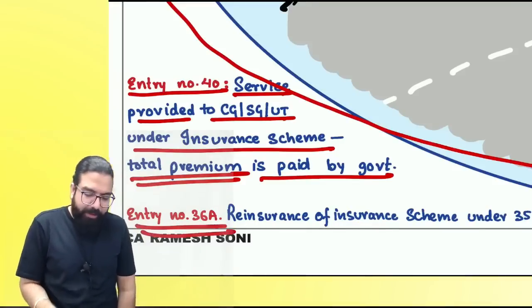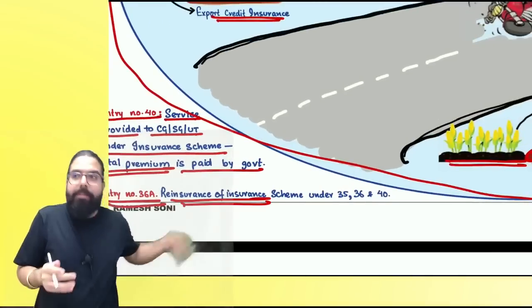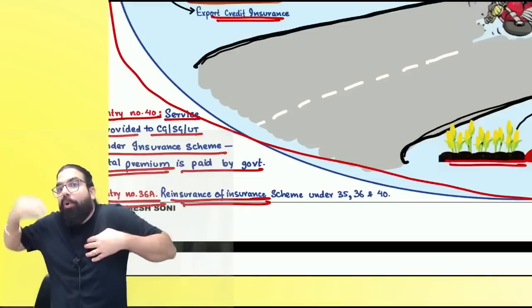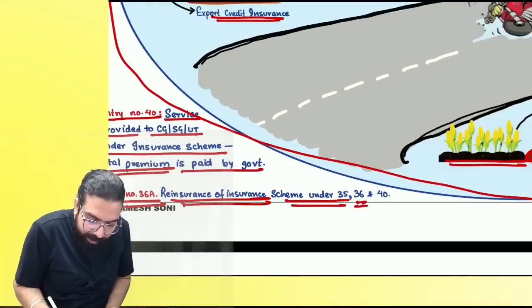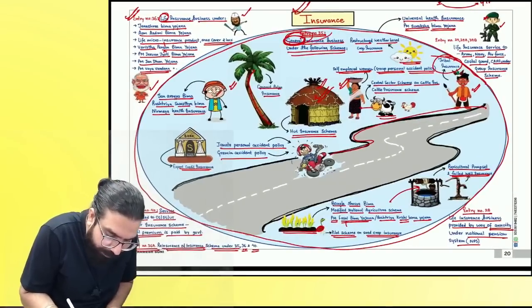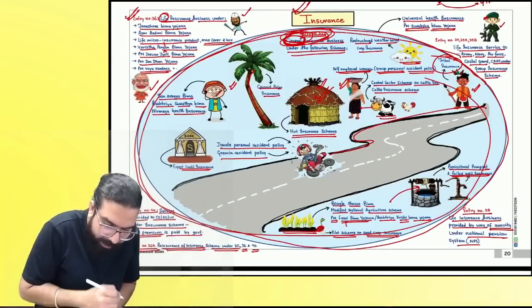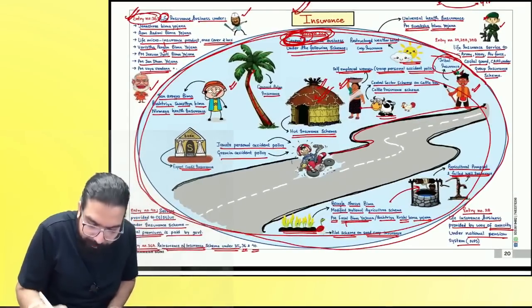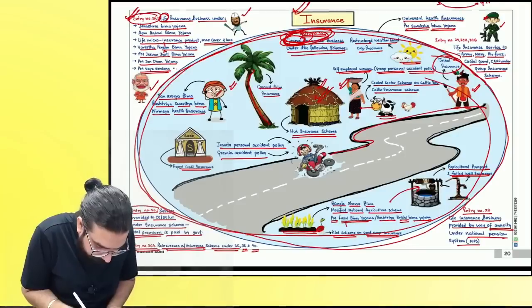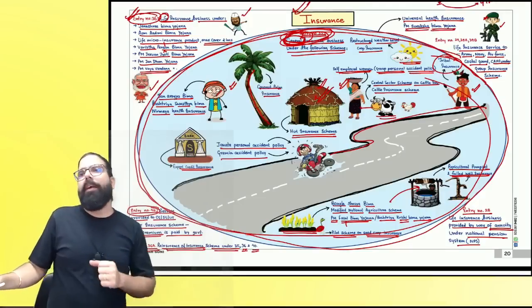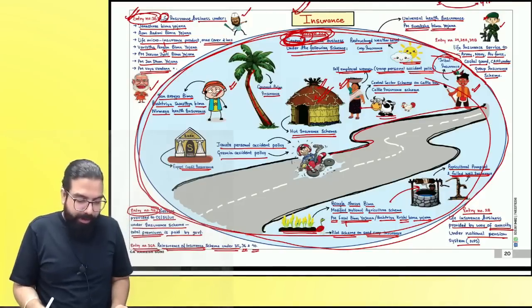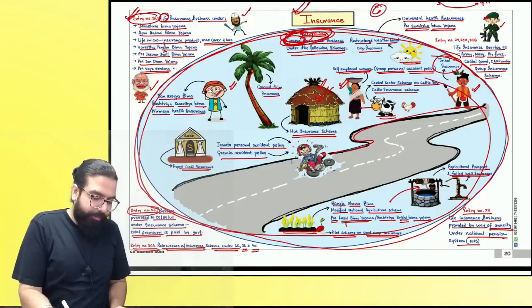Now, entry number 36 says reinsurance. Baba, insurance so you did. Now, if you got it reinsured under 35, 36 and 40, Baba, entry number 35, all these insurances, correct? 36 and where is 40? Here. All these insurances' reinsurance services shall also be exempted. Okay, for the exam, what kind of chart? C graded. Okay.